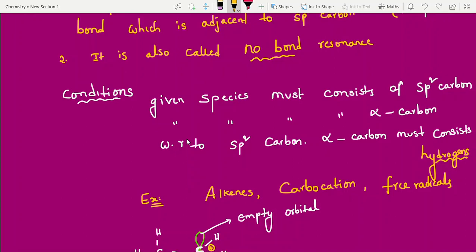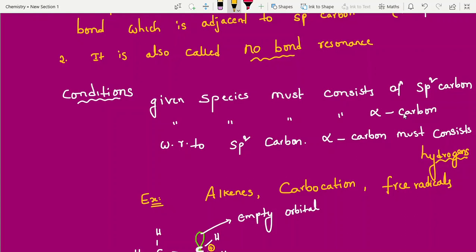So what are the conditions? The given species must consist of an sp2 carbon. We learned this point in reaction intermediates, students. I have uploaded the reaction intermediates video also. Free radicals, carbocation, carbanion. Free radicals, what is the hybridization? sp2.